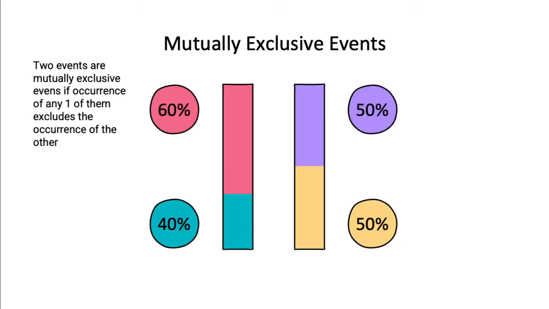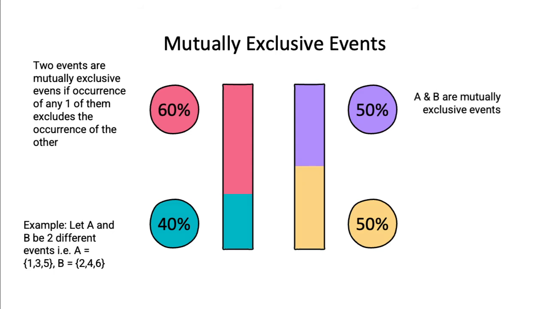Here, we will be talking about mutually exclusive events. Two events are mutually exclusive events if the occurrence of any one of them excludes the occurrence of the other. For example, here we can say that we have set A and set B. In set A, we have 1, 3, and 5. And in set B, we have 2, 4, and 6. So we can say that these are mutually exclusive events because they are not happening at the same time. So A and B, therefore, are mutually exclusive events. And this can be represented by the following formula.